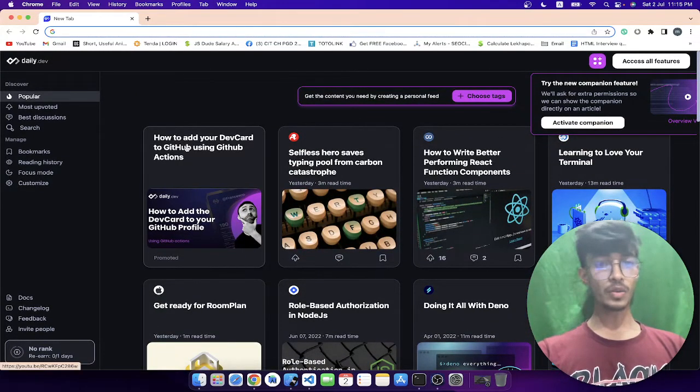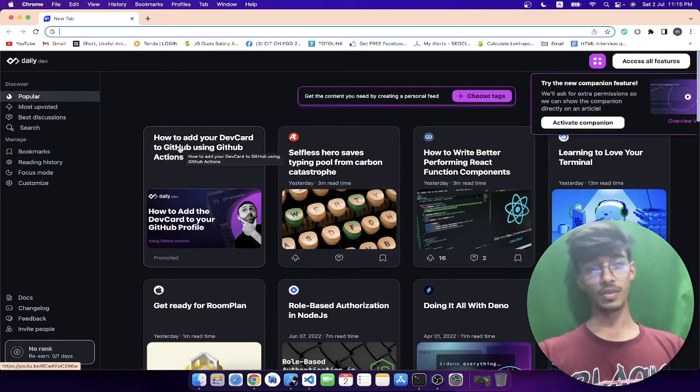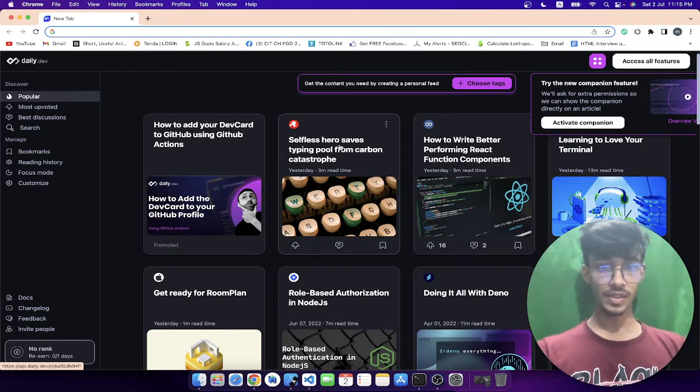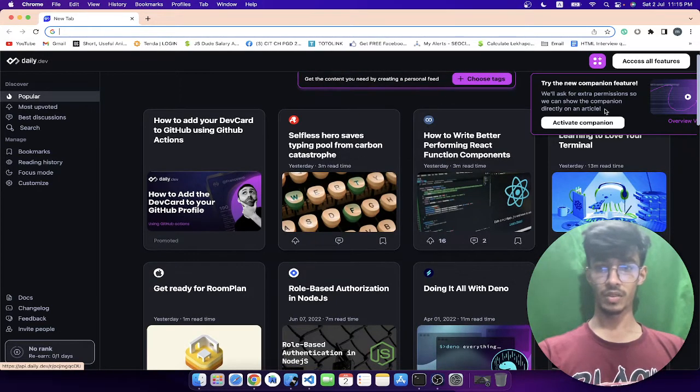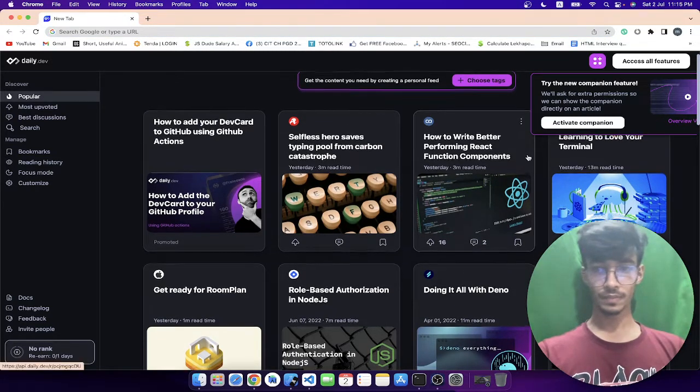So you have how to add your dev card to GitHub using GitHub Actions. I don't have dev card, and I do have GitHub, but I don't have dev card, so I'm gonna skip that. Selfies, hero saves typing pool from carbon catastrophe. Okay, I'm gonna ignore that as well because that makes no sense to me.